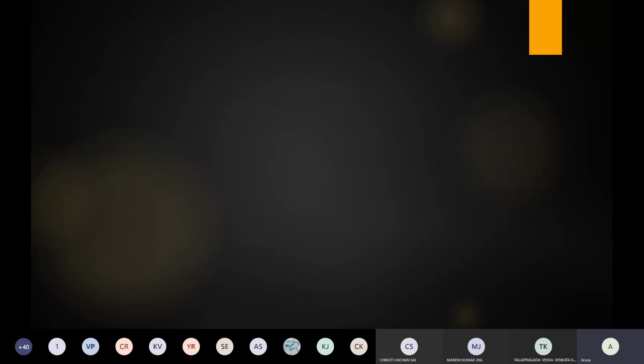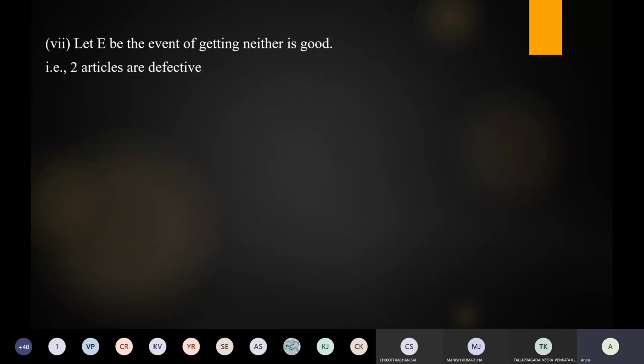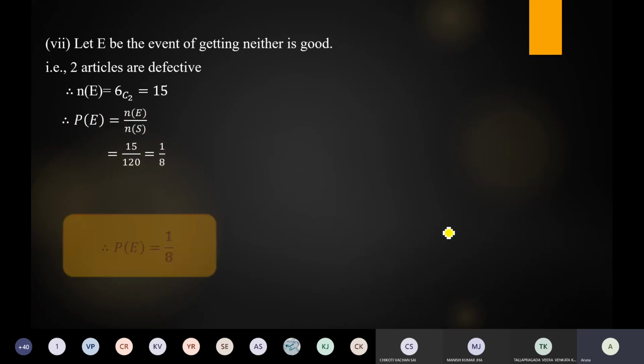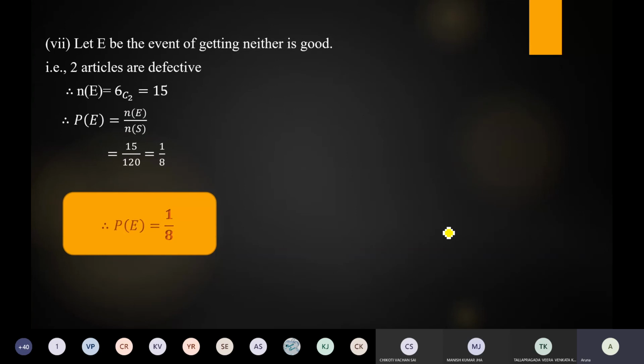Last one is let E be the event of getting neither is good. E be the event of getting neither is good means 2 articles are defective articles. So draw the two articles from 6 articles only. So therefore N of E is equal to 6C2. So that is 15. So if you apply the formula, answer is 1 by 8. So these are the problems on probability.